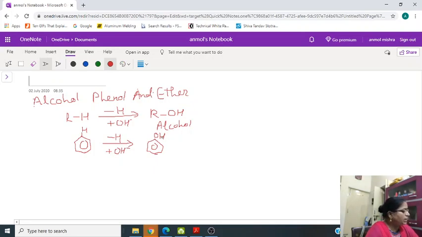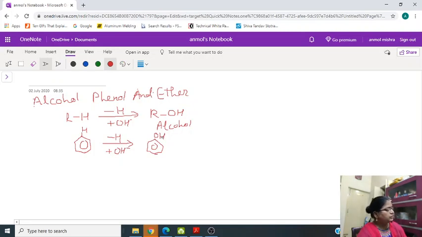Now alcohol and phenol have very wide application in industries as well as in day-to-day life. For example, the food which we eat, that is carbohydrates, it contains OH group. The paper on which we write down, the checks, the certificates, whatever we are using, all of them contain OH group, that is cellulose. So without alcohol and phenol, we cannot imagine our life.